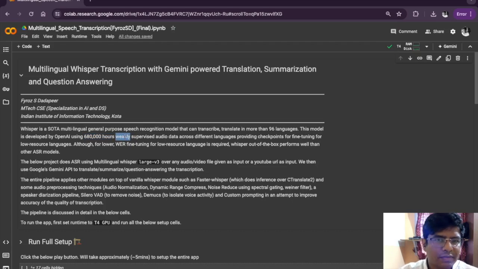Since large amounts of data have been trained on this model, the model has checkpoints to other low resource languages, so that with some extra fine tuning you can achieve high accuracy and a very low word error rate for other low resource languages like Telugu, Tamil, Kannada, Marathi, which is specifically required for the Indian context.